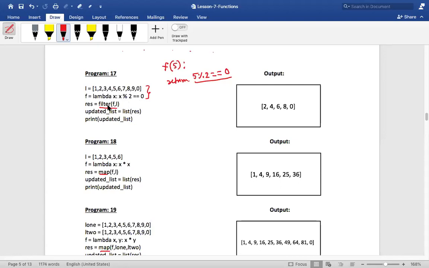Deepa, please try that out. You try that out, what will happen? L comma F. Please try that out and let me know what will happen. Always the first parameter should be a lambda function and the second parameter a list. So you reverse and see what will happen. It will filter out and then give those elements as a result. It will return a sequence, which is the filtered version after applying this filter. Is that clear, guys?